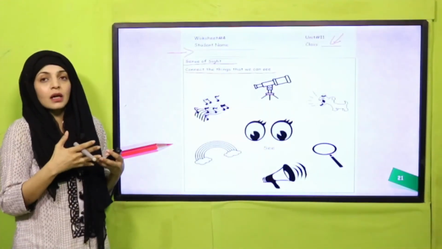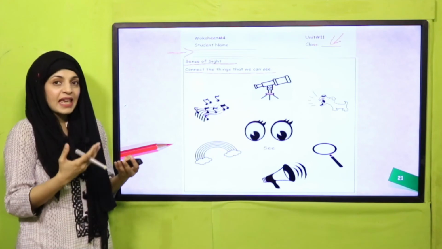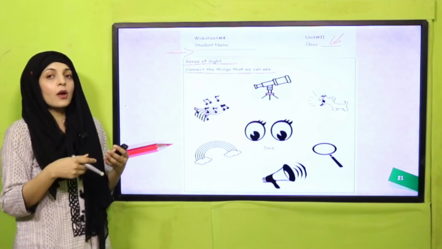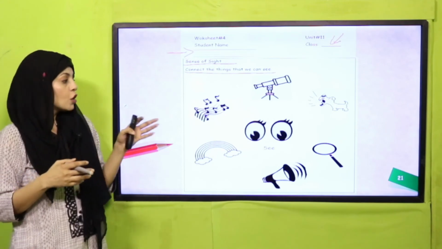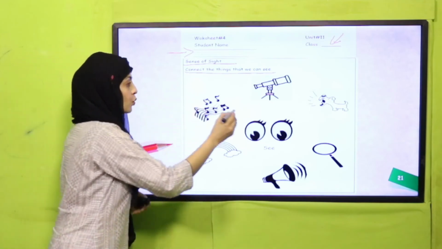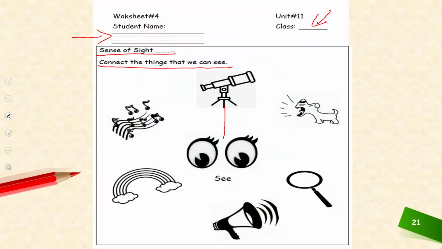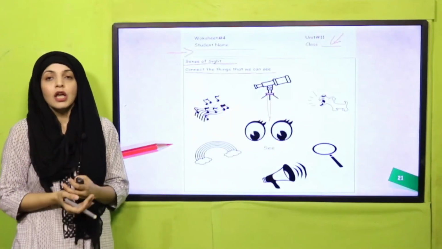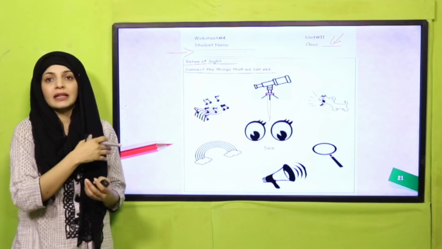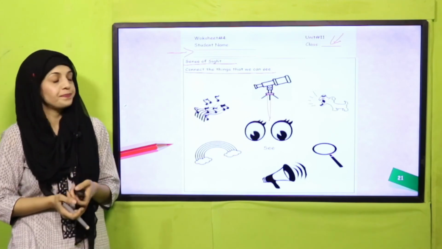So which things do you use for seeing, or you can see them, and what are the different things that you hear? So the things which you can see, I'll do the first one for you. You will put a line from eyes towards the telescope. You use it for seeing things. So my dear students, this is how you will connect the other things with the eyes.